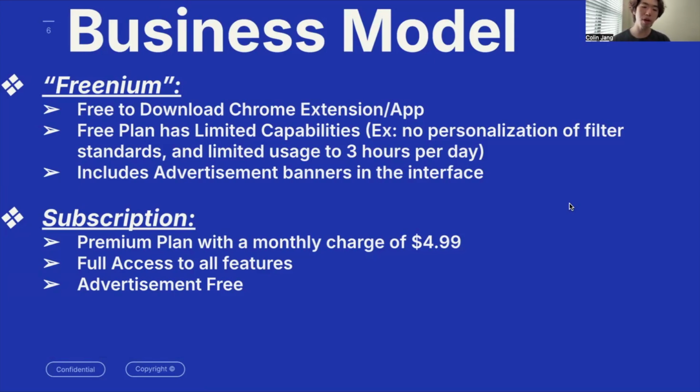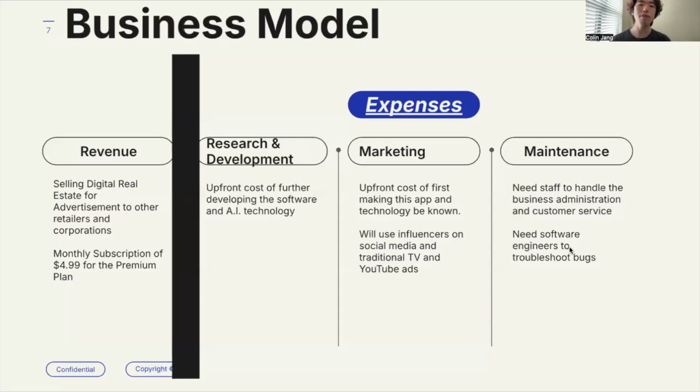There's also a subscription model, because there's going to be a premium plan with a monthly charge of $4.99. This gives you full access to all features, all personalization, and it will be advertisement free. So we're going to go over the business model one more time. The revenue is from selling digital real estate for advertisement to other retailers and corporations, and also the monthly subscription of $4.99 for the premium plan.